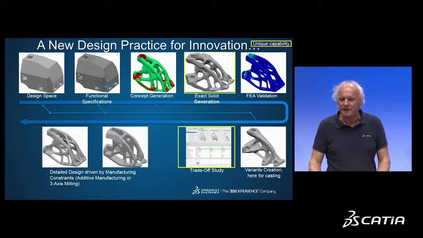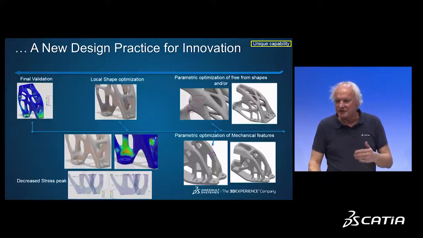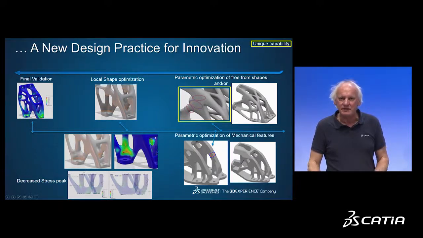Trade-off variant management, and the assistant to help you reconstruct a part adapted to the manufacturing process you selected. Finally, you can go even further, run parametric sizing optimization on both the freeform shape and the features of your part that has been reconstructed for milling. And you can go further to do a shape optimization to minimize the maximum stress inside some local area of your part. Once this is done, you can validate. And here, one of our unique capabilities is to do parametric sizing optimization on freeform shape.